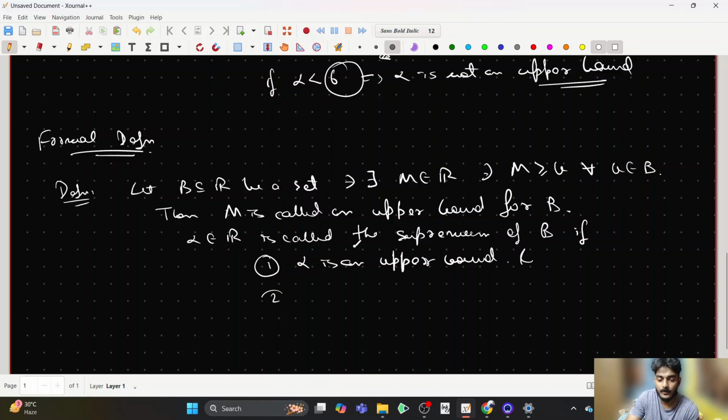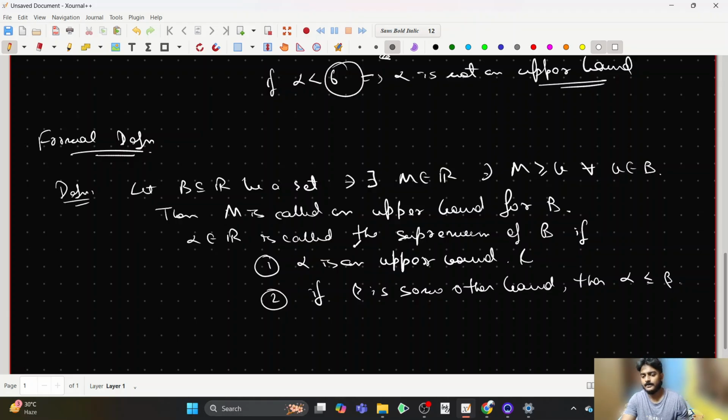And number 2, if let's say beta is some other upper bound, then alpha should always be less than or equal to beta. Fine. What do I mean by this? So this formal definition actually gives you the fact that alpha is the least element of all the upper bounds, because first of all alpha is an upper bound, so that's fine. If beta is any other upper bound, then that needs to be greater than or equal to alpha. That immediately means that alpha is the least possible upper bound, and hence it makes sense.